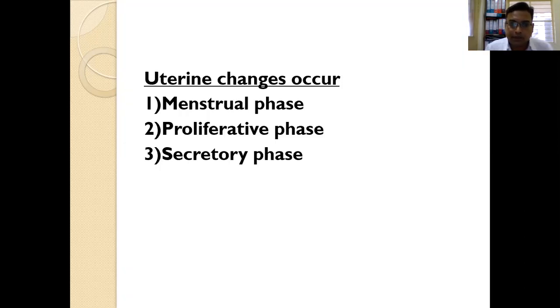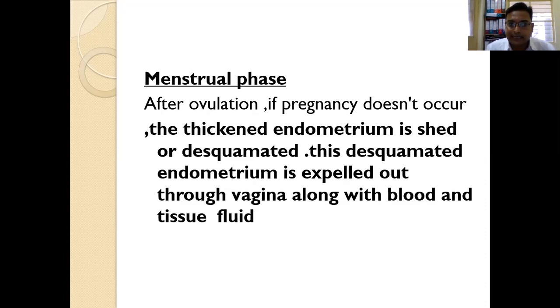Uterine changes can be understood in three phases, that is the menstrual phase, proliferative phase, and secretory phase. So there are three phases. Uterine changes occur in three phases: the menstrual phase, proliferative phase, and secretory phase.